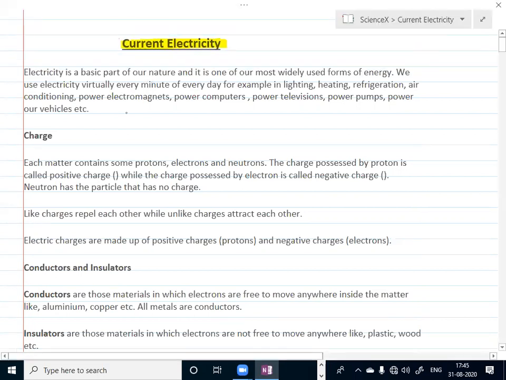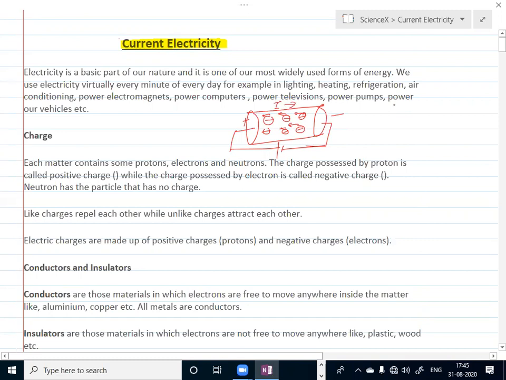When we talk about any conductor, it has free electrons. So when we connect this conductor to a battery or a cell, here it will get positive charge, here negative charge. We know that like charges repel each other, so electrons will start moving in this direction. So current will be produced in this direction. Direction of current is always opposite to the flow of electrons.